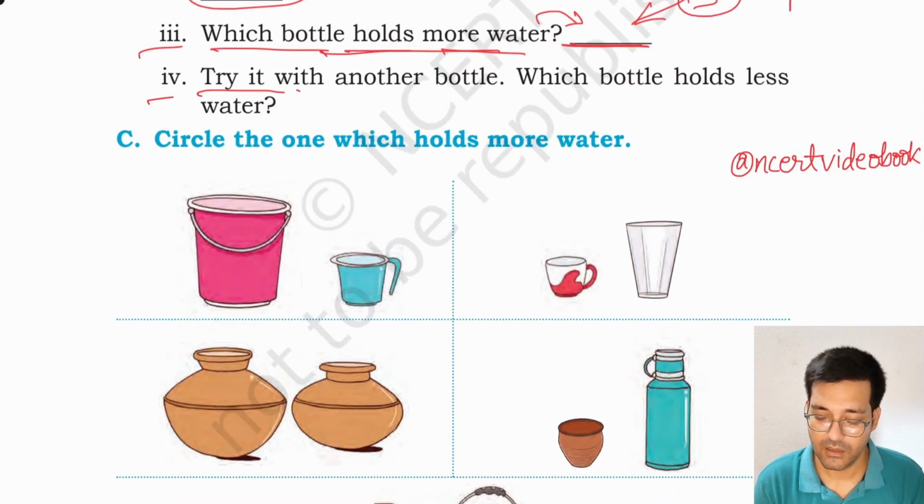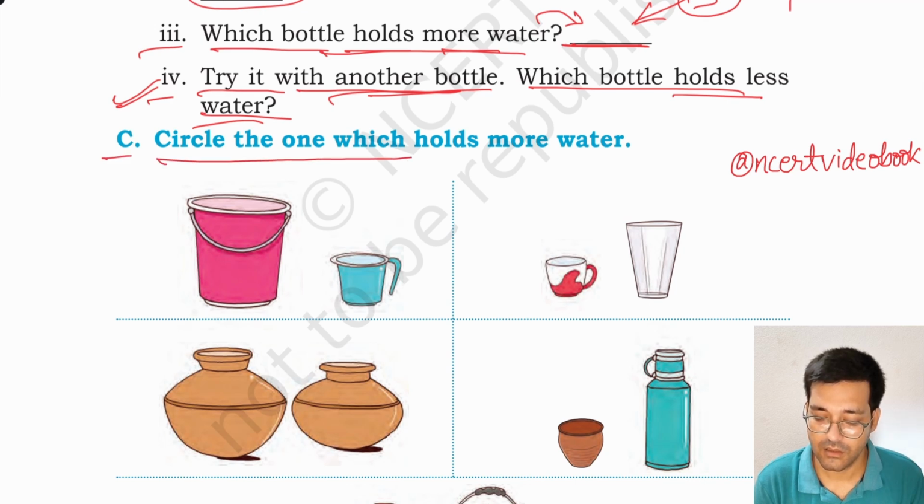Fourth, try it with another bottle. Which bottle holds less water? You have to try these things with other bottles, another bottle, okay, which holds less water. You can write it and how much.